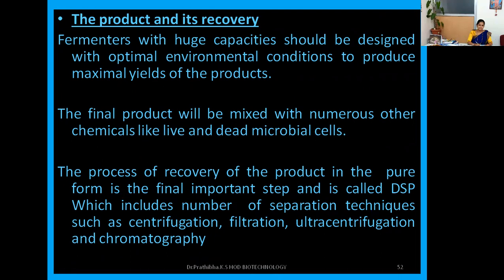The process of recovery of the product in the pure form is very important. This is the final step, and it's called downstream processing, which includes a number of separation techniques such as centrifugation, filtration, ultracentrifugation, and different chromatography techniques that we can apply.